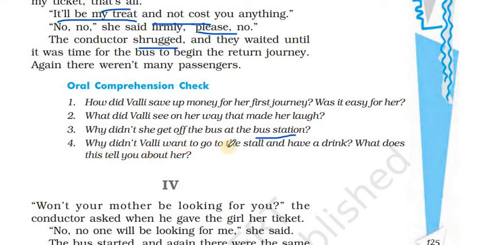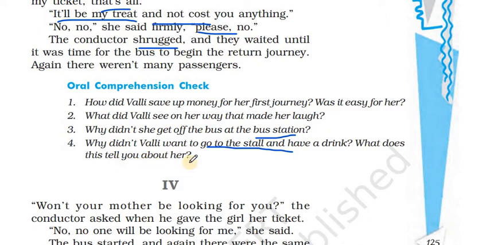Why did Valli want to go to the stall and have a drink? What does this tell you about her? So she didn't go to the stall and drink because first of all she was scared to go out into the stall alone and have a drink. And second, she didn't have money for the drink as well because she had only 60 paise for her up and down trip, which cost 60 paise. She didn't drink because she didn't have the money. Third thing is, even when the conductor offered a free drink, she didn't agree to it. She didn't accept it.